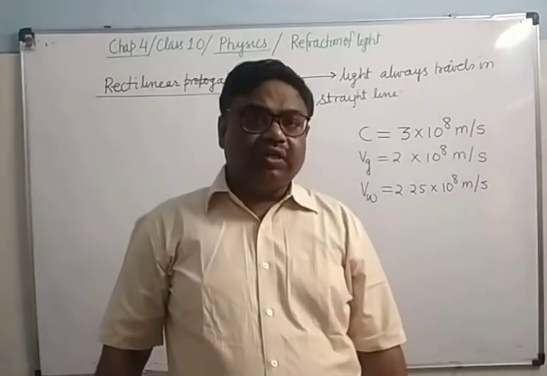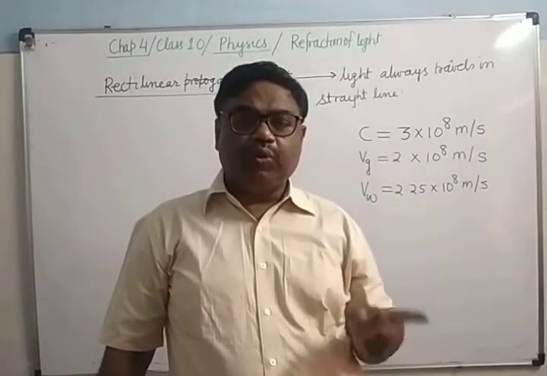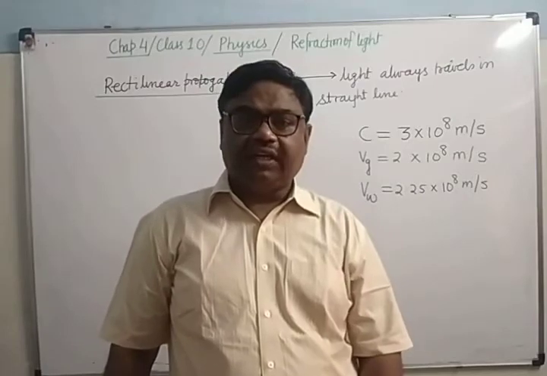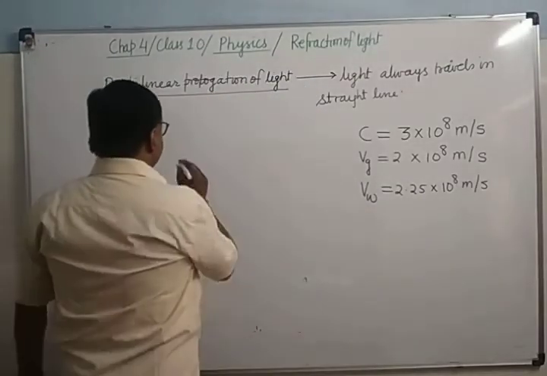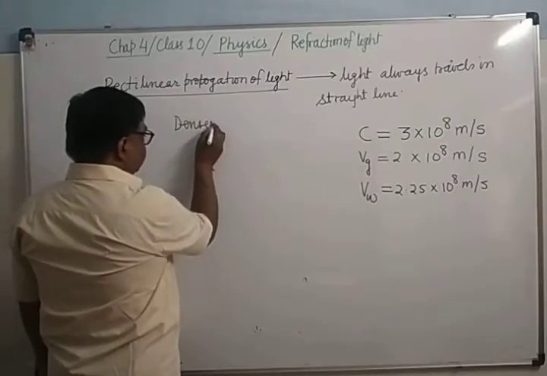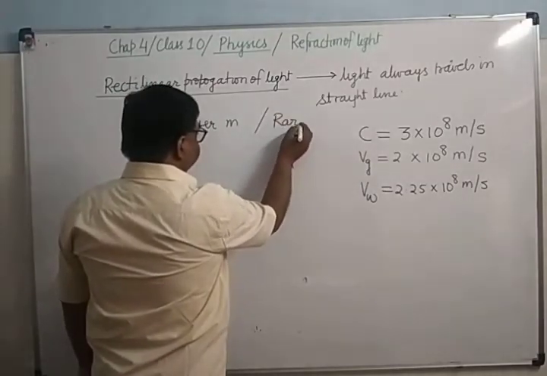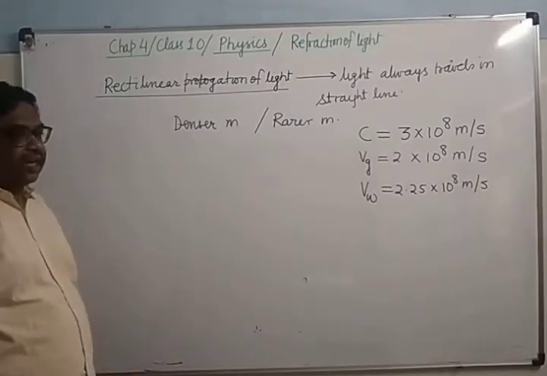Now there is one term, optical medium. An optical medium is a medium through which light can travel. There are two types of optical medium. One is the denser medium and the other is the rarer medium. What is a denser medium and what is a rarer medium?